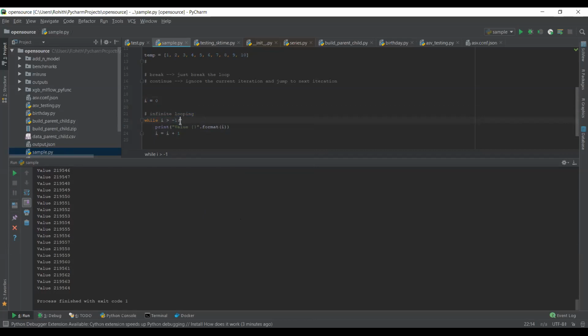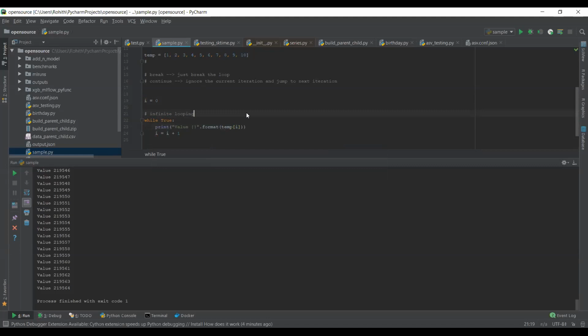When you want to iterate and you do not know the length of a list. When you're trying to use third-party APIs, web APIs, and you're trying to fetch the data and loop over it, and you do not know the length of the data, you keep on iterating until you reach some kind of breaking condition. Let's put it in this manner: while True, and I'm trying to access the value. I do not know the end of my list. So it will break, right?